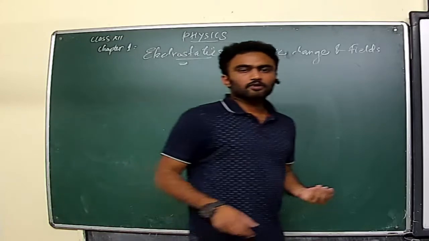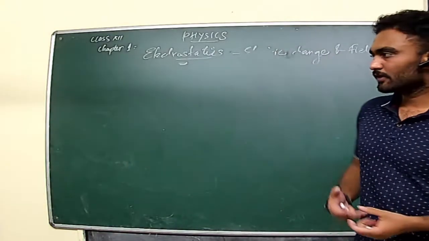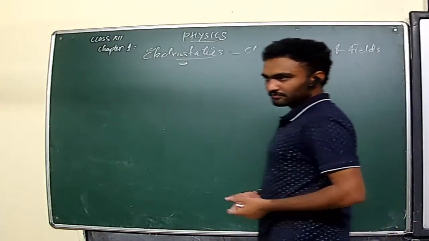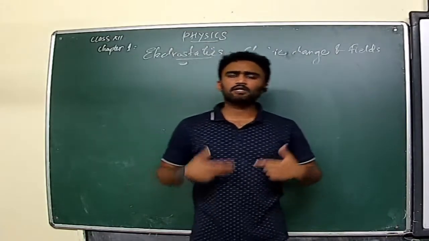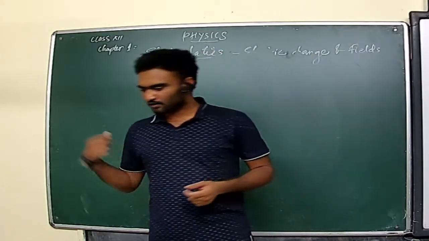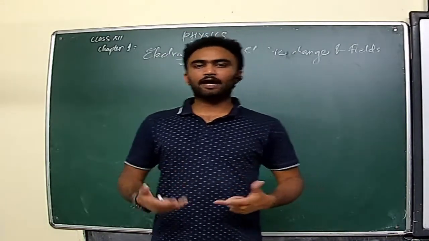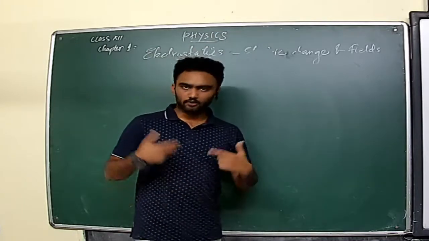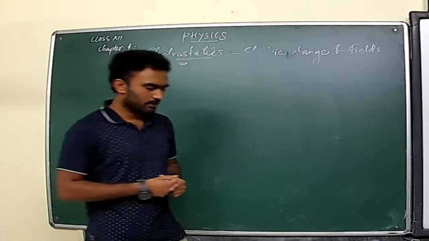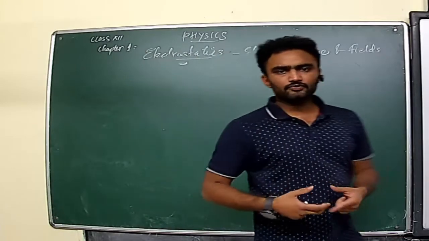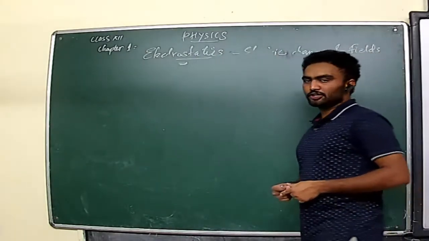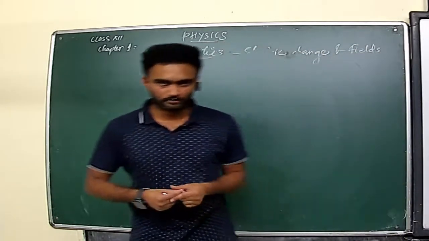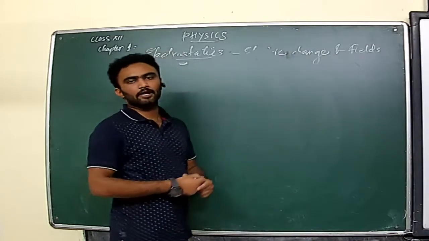Now, as I said earlier, by friction the bodies get charged. Electrification is taking place. What is the reason behind that? That is our next topic, the reason or theory behind electrification. Nowadays, in modern days, we explain this electrification with the help of the electron model. We know that all materials are made up of atoms.